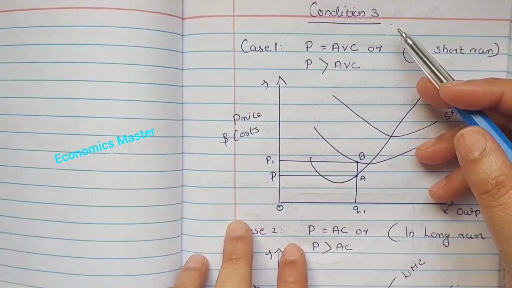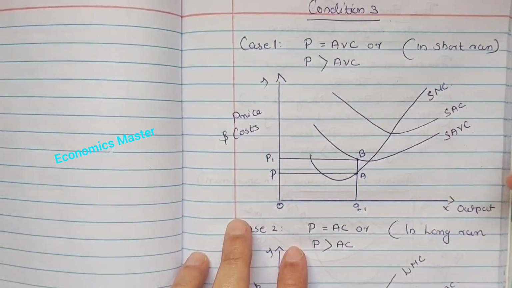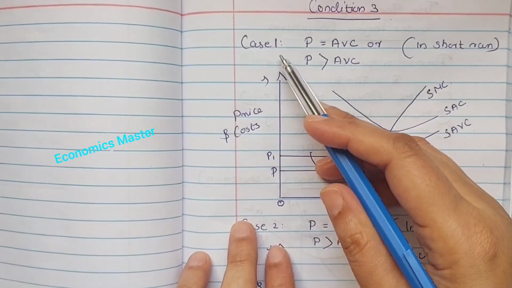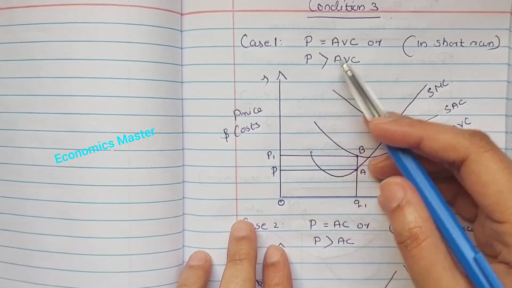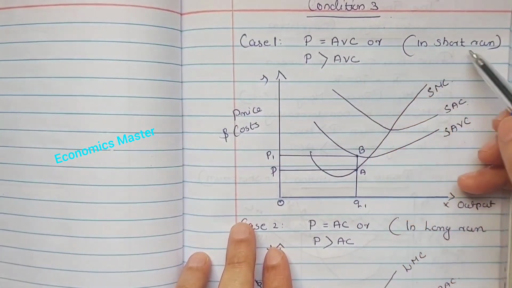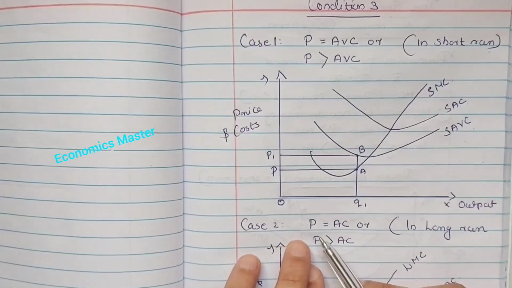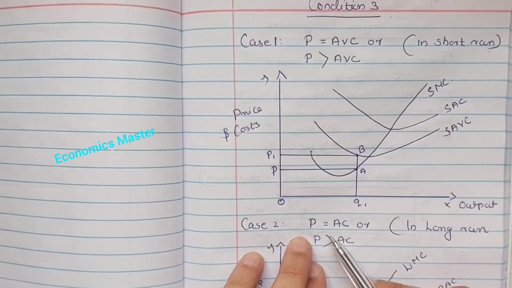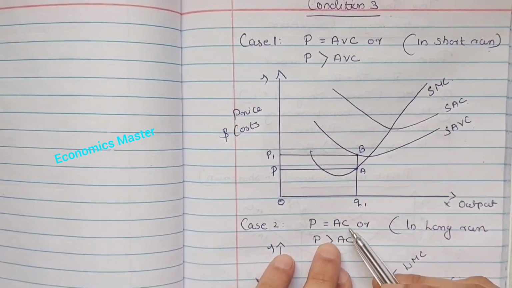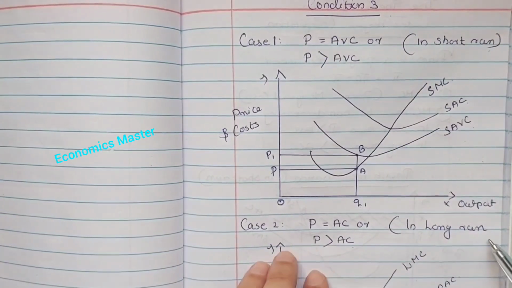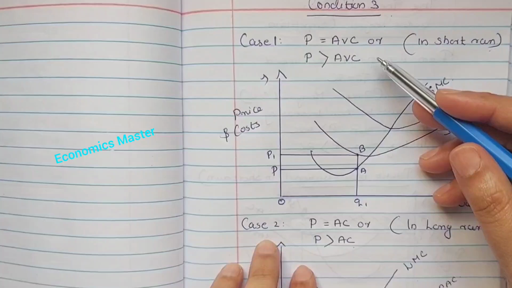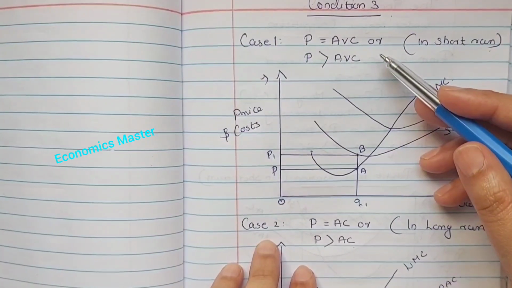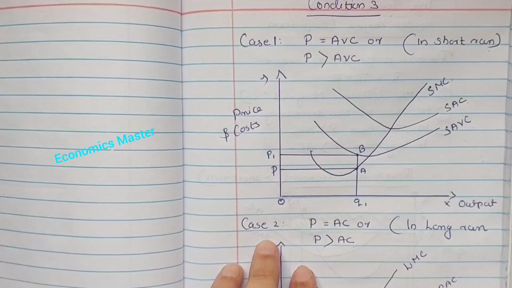Third condition for profit maximization under perfect competition. Case 1: price should be equal to or greater than average variable cost in the short run. Case 2: price should be equal to or greater than average cost in the long run. These are the third condition for profit maximization.